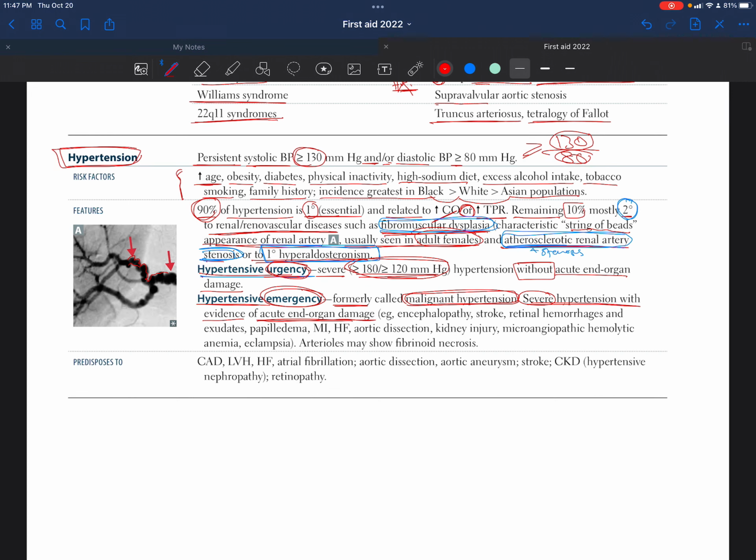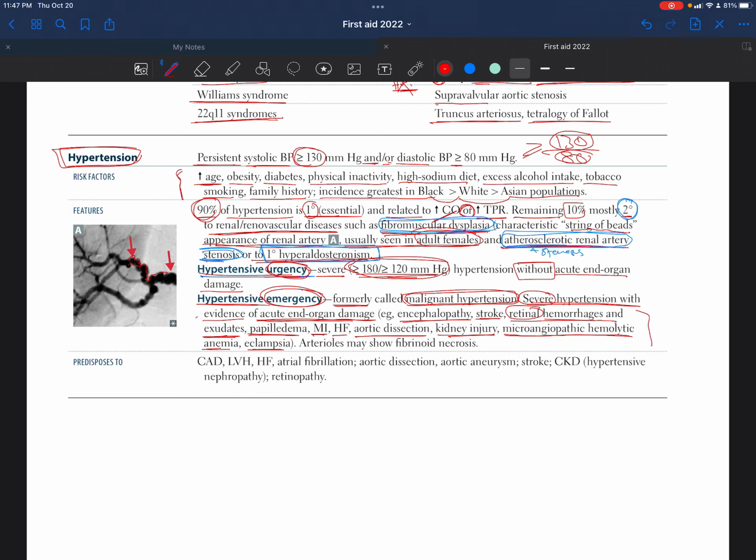So something that is damaging acutely in the body, whether it is encephalopathy related to the brain, or a stroke, or retinal hemorrhages and exudates. So the retina could develop hemorrhages and or exudates. Also, the patient could have papilledema, myocardial infarction, heart failure, and aortic dissection as well, kidney injury, microangiopathic hemolytic anemia, and eclampsia.